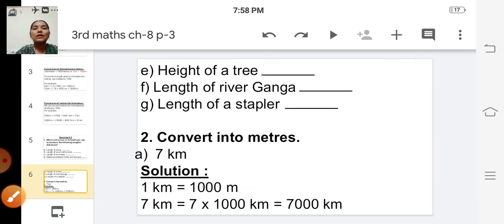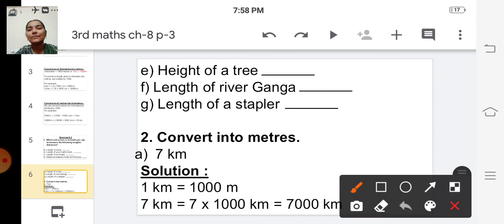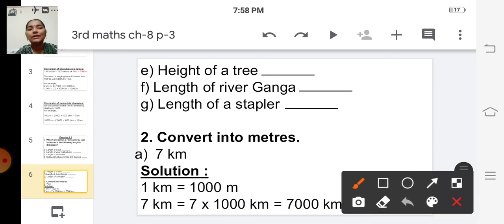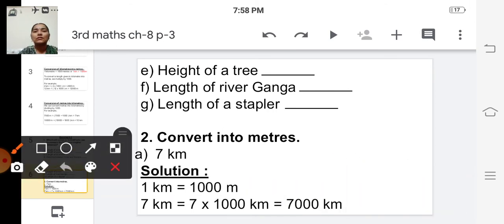The next one, height of a tree. Shall we measure the height of a tree in centimeters? No. So we can give meter, right? Using a meter tape we can find the height of a tree.